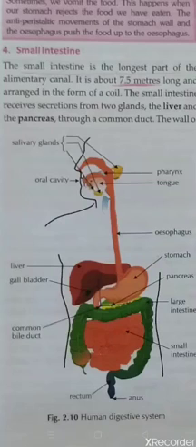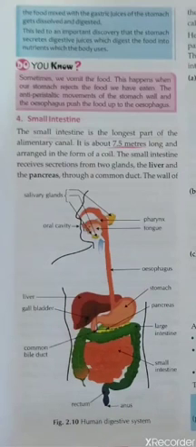Okay, after the stomach comes your small intestine. After the stomach, your partially digested food enters your small intestine. Okay, so the small intestine is the longest part of the alimentary canal, about 7.5 meters long, and it is arranged in the form of a coil. All right, so this small intestine receives secretions from two glands, that is the liver and pancreas.